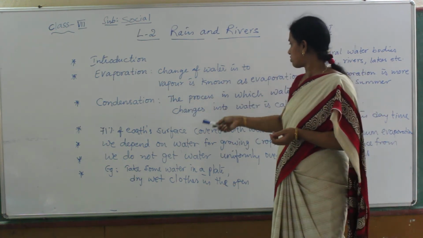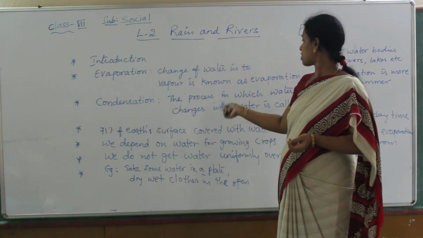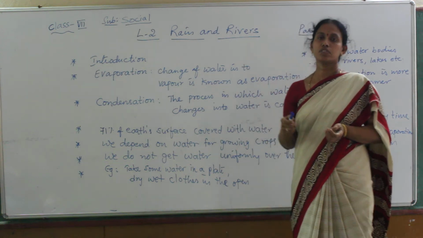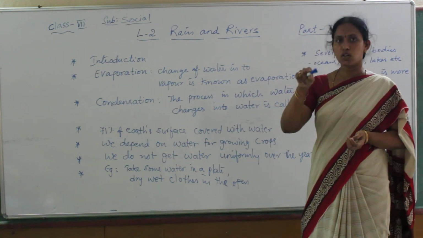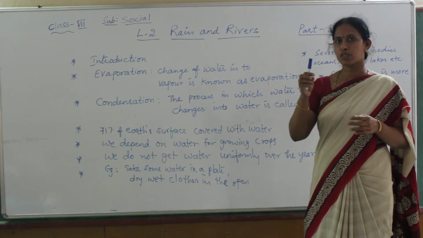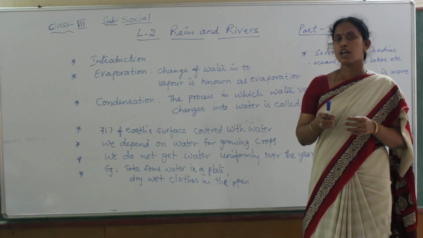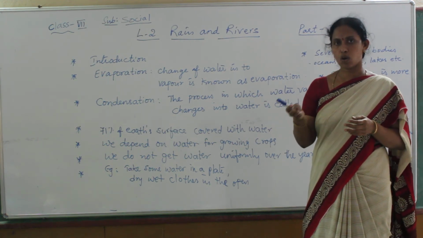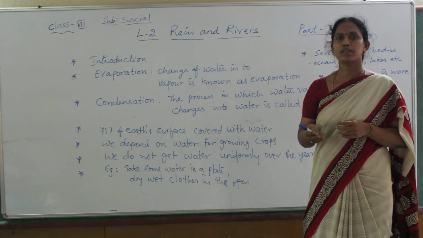Next, condensation. The process in which water vapor changes into water is called condensation. Again, that water vapor, when you keep the lid on that dish, drops form on the lid. Take the lid out and allow it in the cool air.